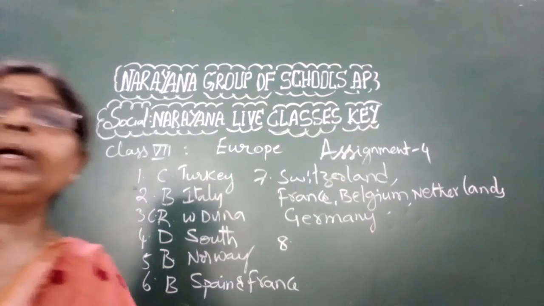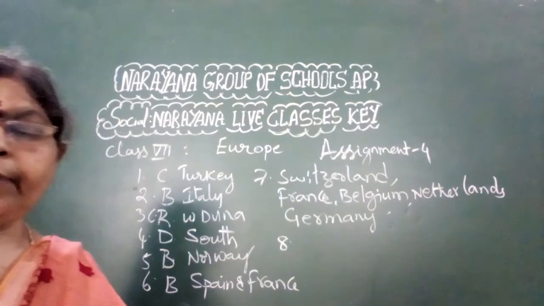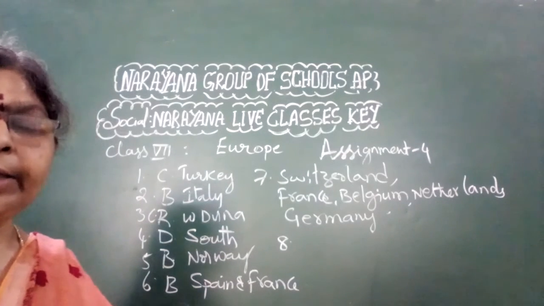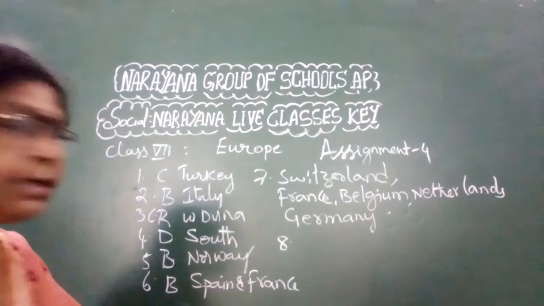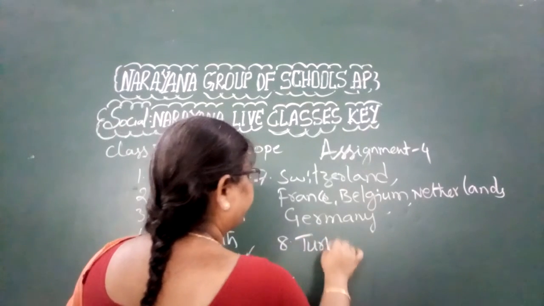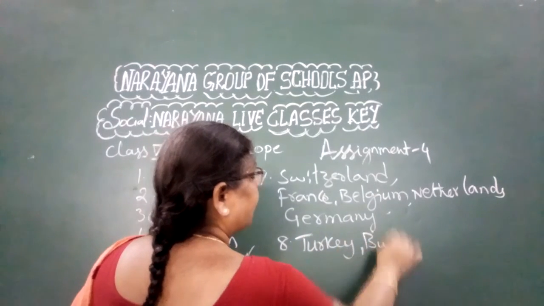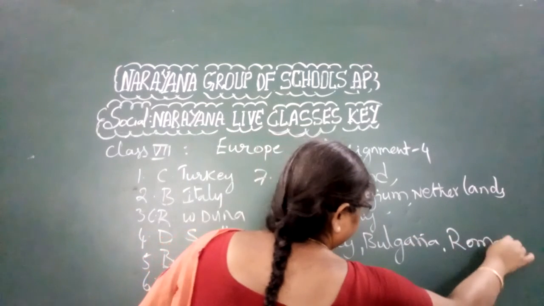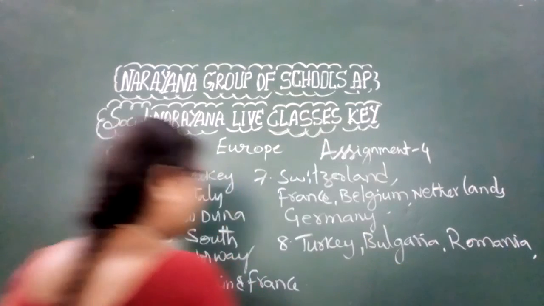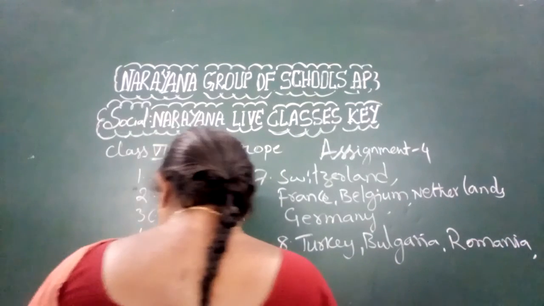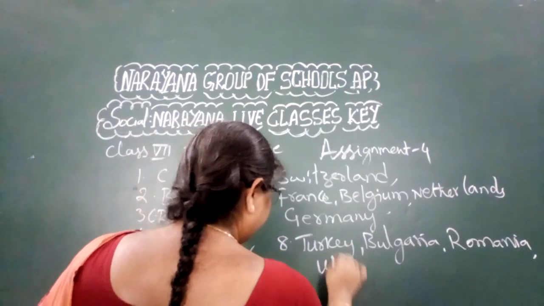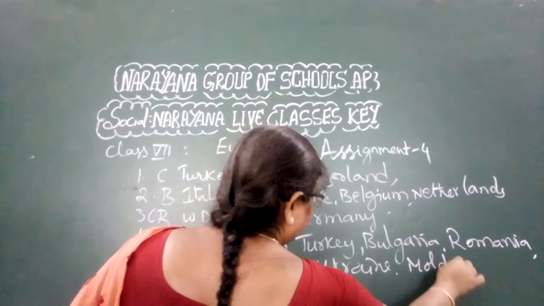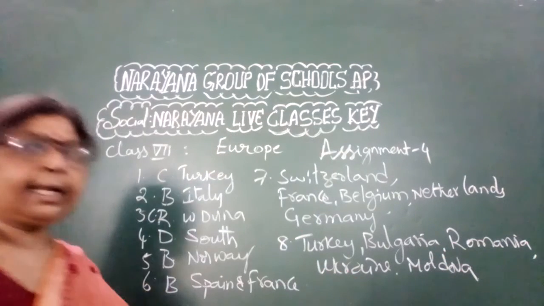Okay, children. Now, what are the countries around the Black Sea? See, Turkey. Already we have discussed it in the first question. Second one is Bulgaria. Third one is Romania. Turkey, Bulgaria, Romania, Ukraine, and Moldova. These are the countries that are around the Black Sea.